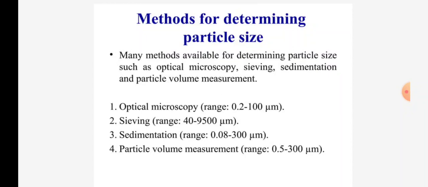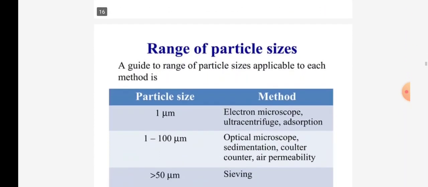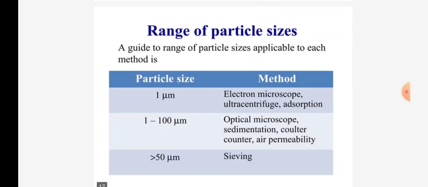Particle volume measurement range is 0.5 to 300 micrometer. A guide to the range of particle size applicable to each method: for less than 1 micrometer, electron microscope and ultracentrifuge. For 1 to 100 micrometer, optical microscope, sedimentation, Coulter counter, air permeability. Greater than 50 micrometer, sieving.